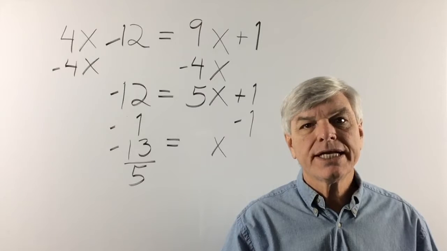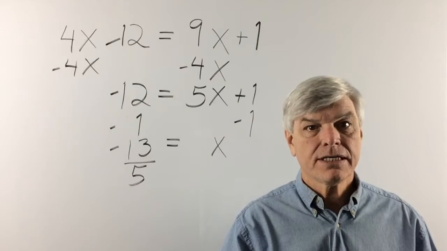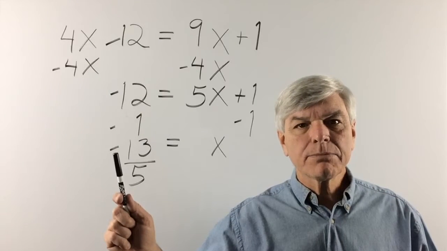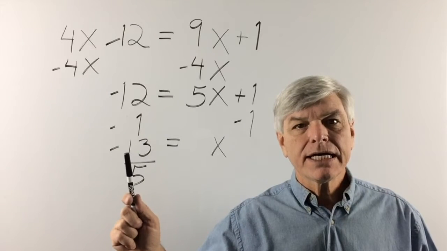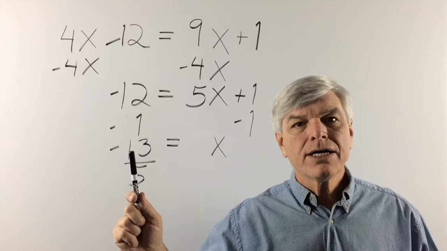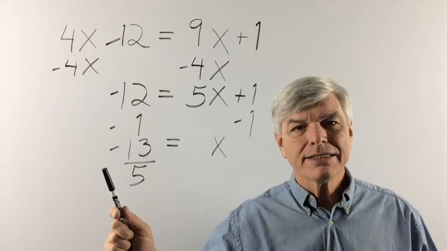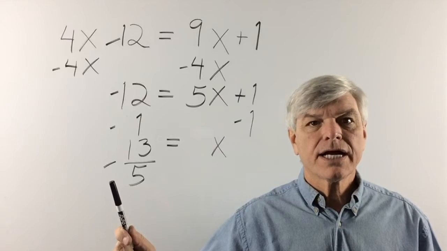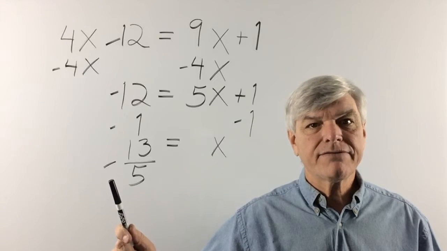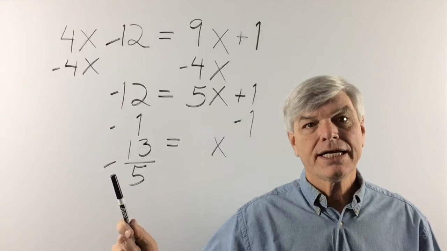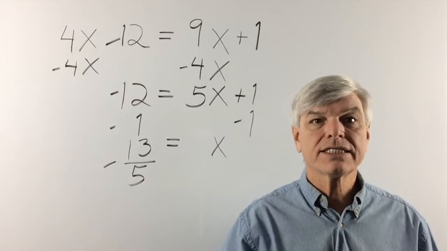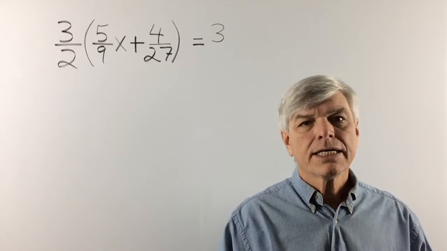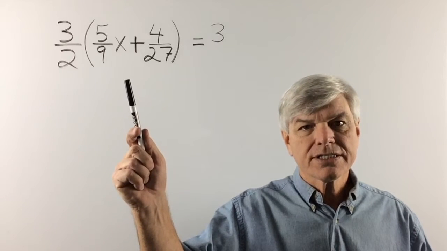X equals negative 13/5. And let's tidy that up a little bit. You're not really supposed to have a negative in the numerator, you're supposed to bring it out to the side. Yeah, just like that. And that is our answer. X equals negative 13/5. And whether you want to say negative 13/5 equals X or X equals negative 13/5, both are good. Now let's try a problem with parentheses.